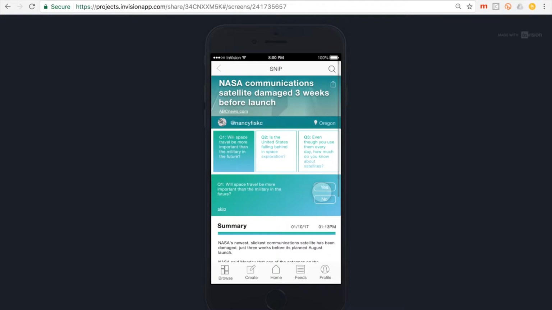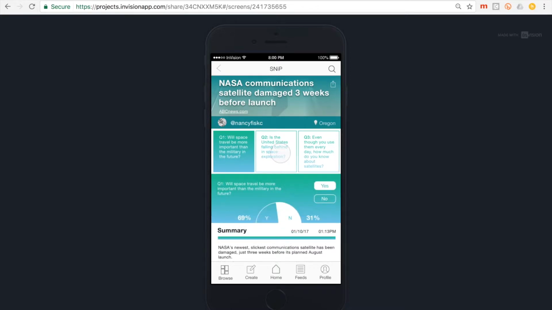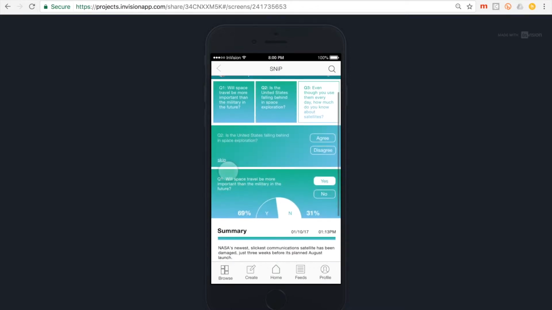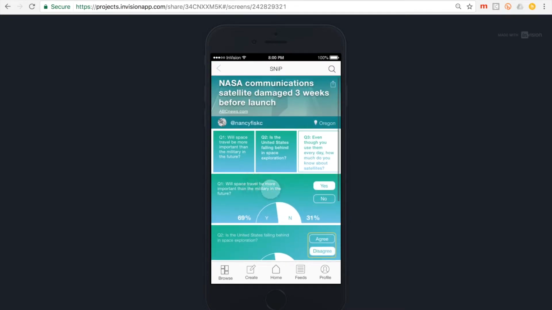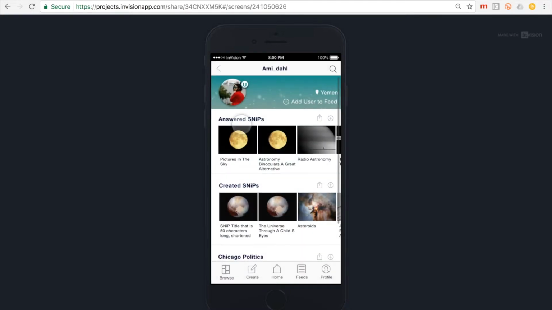So if I'm intrigued by the questions being asked, the content being posted, or a comment made, I can get a window into what influences that user and what other snips they are interacting with by tapping on their username and being taken to their profile page. When we go to the profile page of the person who posted the snip, we can see what kind of user they are by their profile color. In this profile, it's green because they are another user.